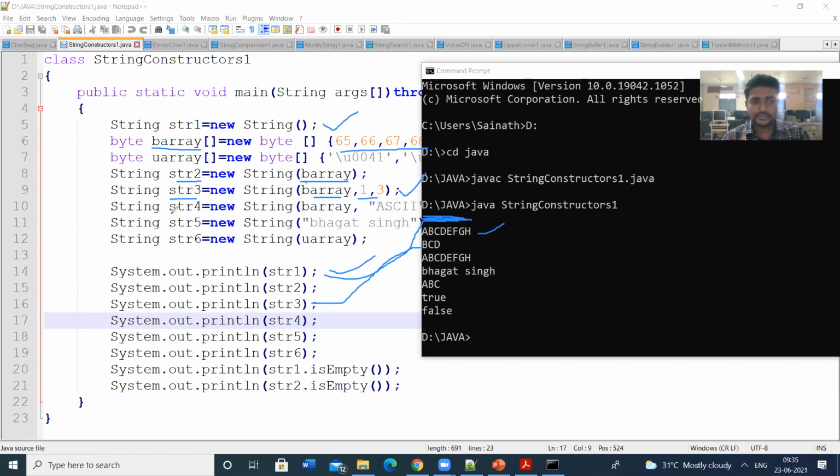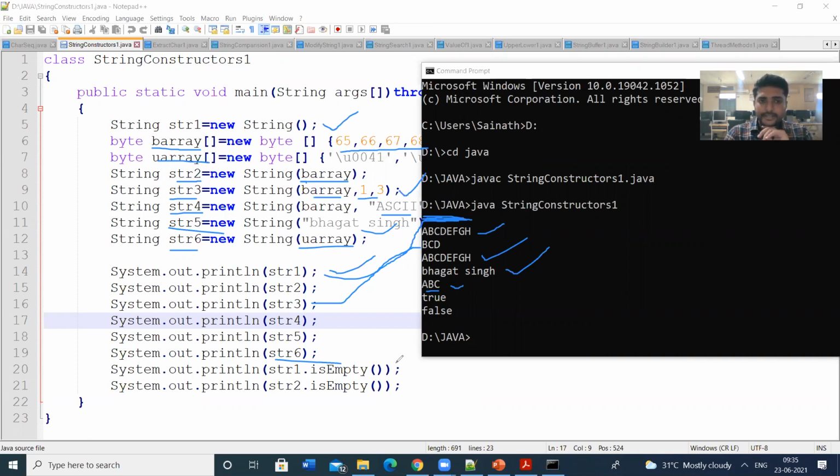Next is string 4. String 4 is a binary array in ASCII format. Next, Bhagat Singh is printed. Next, string 5 is printed. Next is string 6, which is a unary array. We have passed the values 41, 42, 43, that means ABC, capital A, capital B, capital C, and that is displayed.